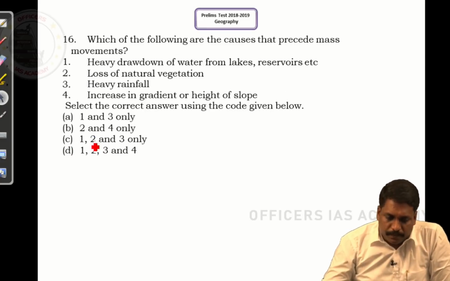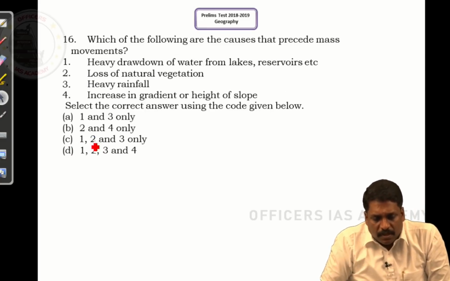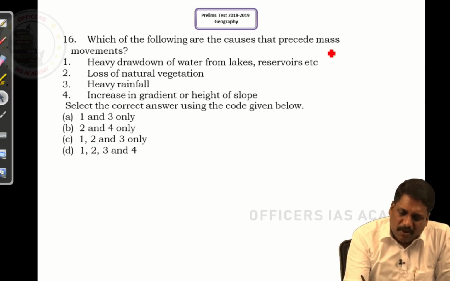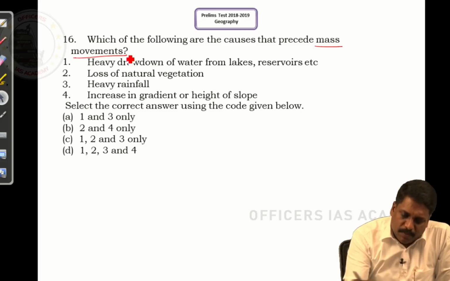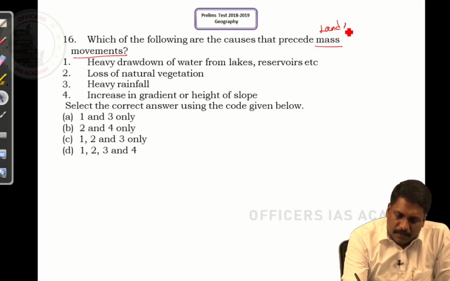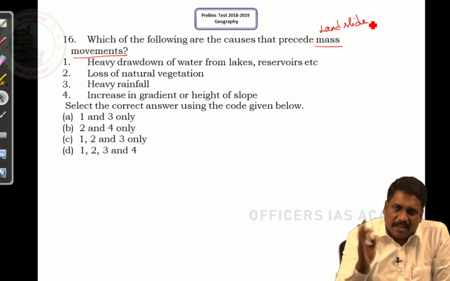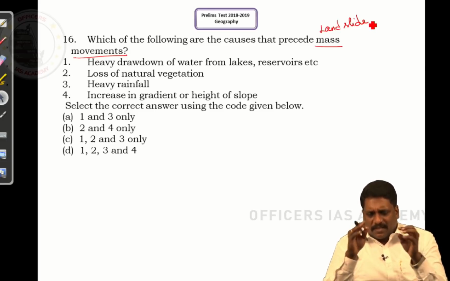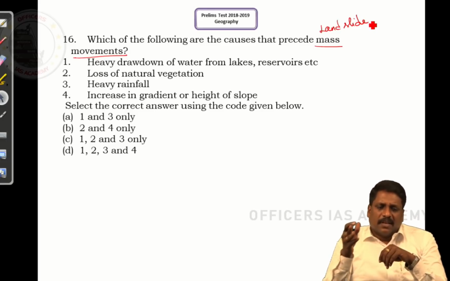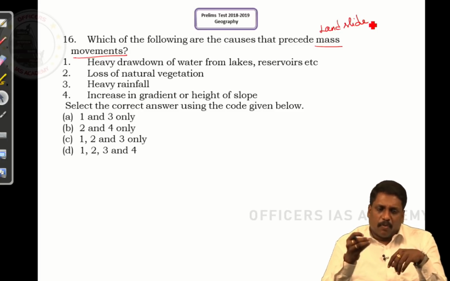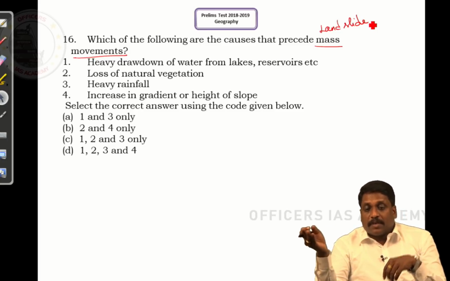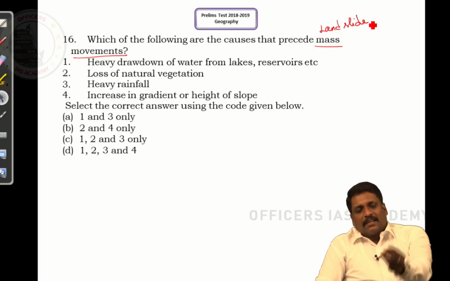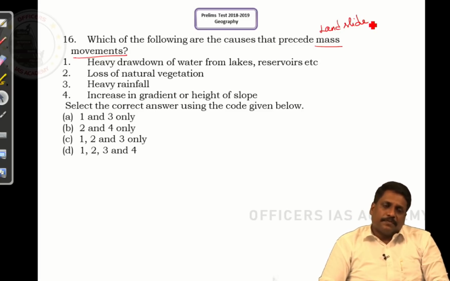atmosphere. Question number 16. Which of the following are causes that precede mass movement? See, what is this mass movement? Mass movement is nothing but landslides, as a layman will understand. If we talk about mass movement as a landslide, it is nothing but a landslide. The only thing is that I should understand which of the following are the causes that precede a landslide. Put it very simple, right? What can result in a landslide? This way I can understand the question, right?